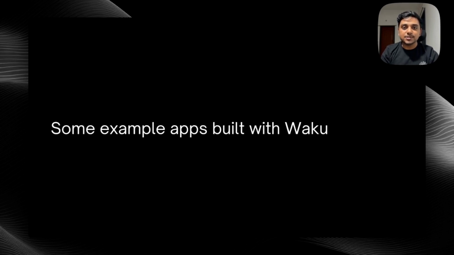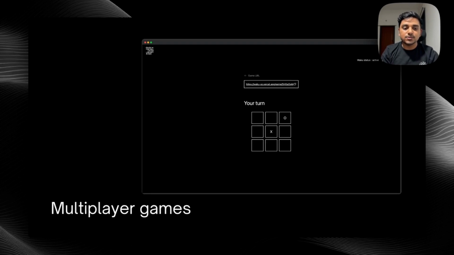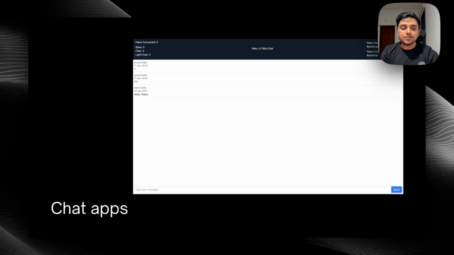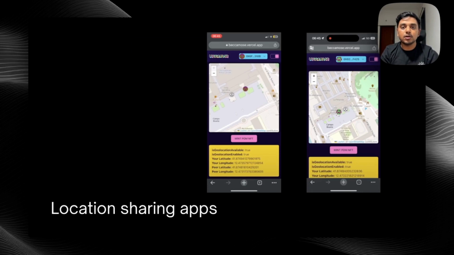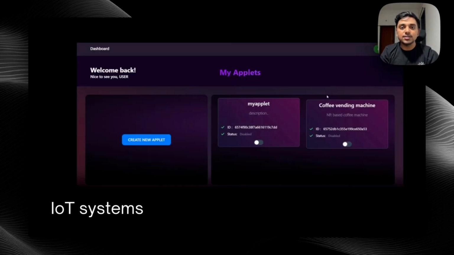Some example apps that use Waku are as follows. Waku can be used for building multiplayer games like tic-tac-toe. It can be used for chat apps, location sharing apps that do not expose your location to centralized stakeholders, and IoT systems that involve a large number of connected devices.